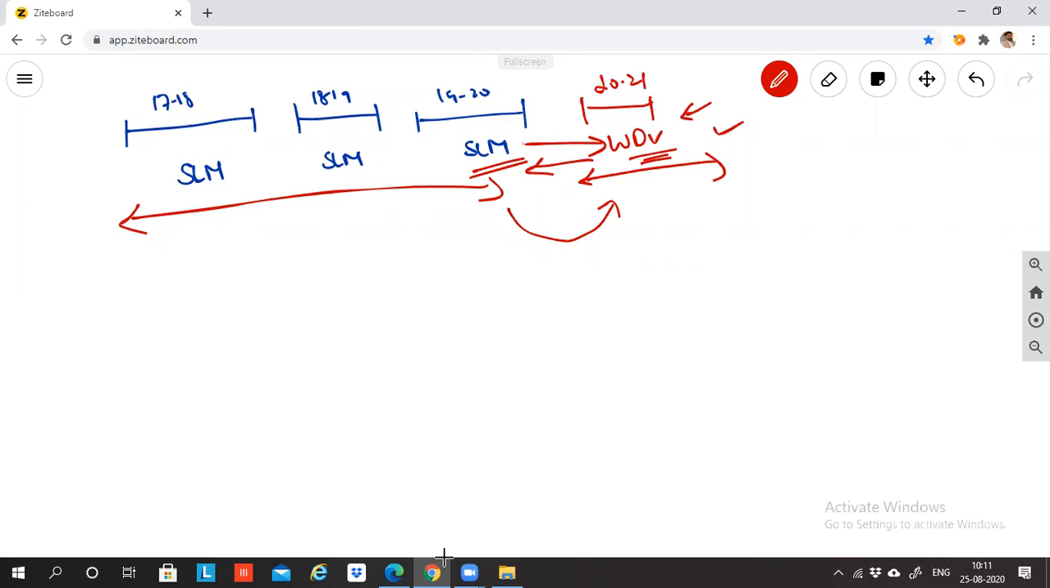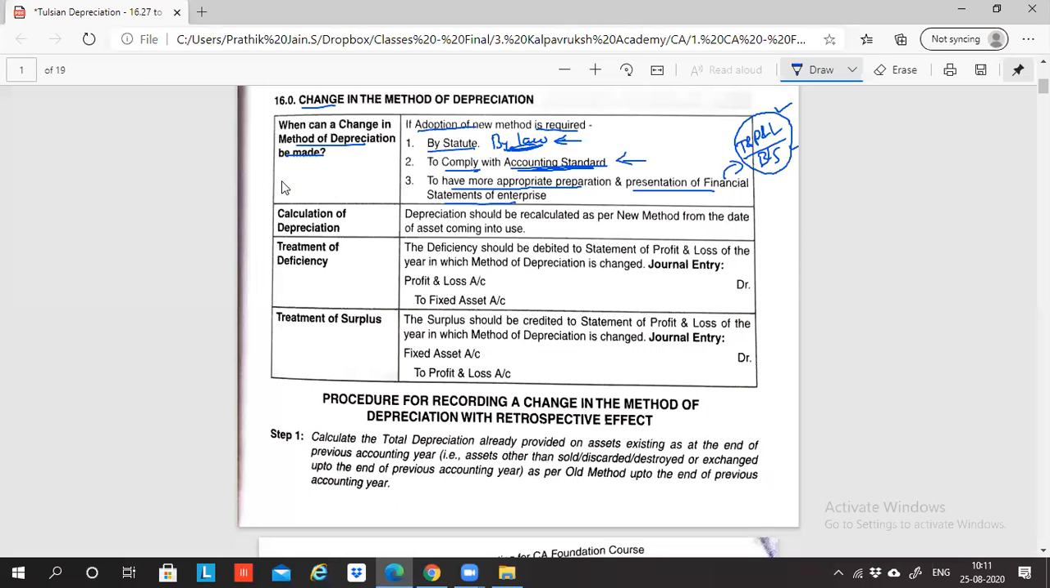So the concept here is, what will be the accounting treatment whenever the new method of depreciation is adopted? What are the reasons for adopting the new methods? These are the three scenarios when a new method is adopted. One, when it is required by statute, that is law. Second is to comply with accounting standard. Third, if you want to have a more appropriate presentation of the financial statement. These three are the reasons for which we will adopt a new method. Okay, so what do we do? Calculation of depreciation. Depreciation should be recalculated as per new method from the date of asset coming into use.